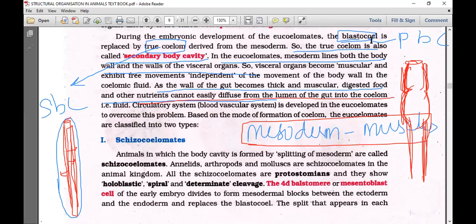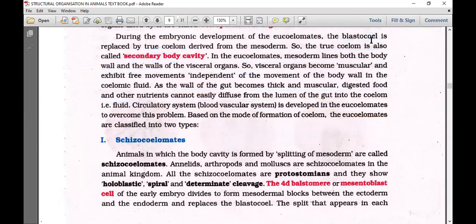Do remember, this is a continuation of the previous class; these things were discussed earlier. The coelom explanation is over, and now I am showing how it is given in the NCERT textbook. Since diffusion of nutrients directly from the elementary canal is not possible as in pseudocoelomates, a circulatory system is developed in the eucoelomates to overcome that problem.